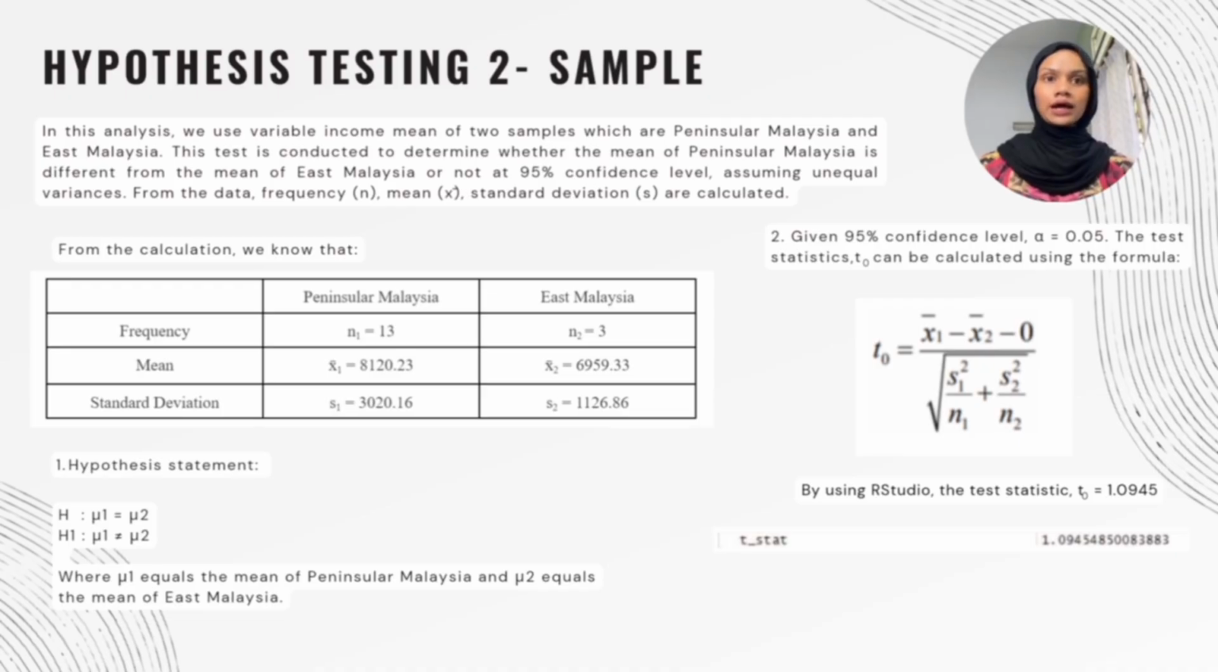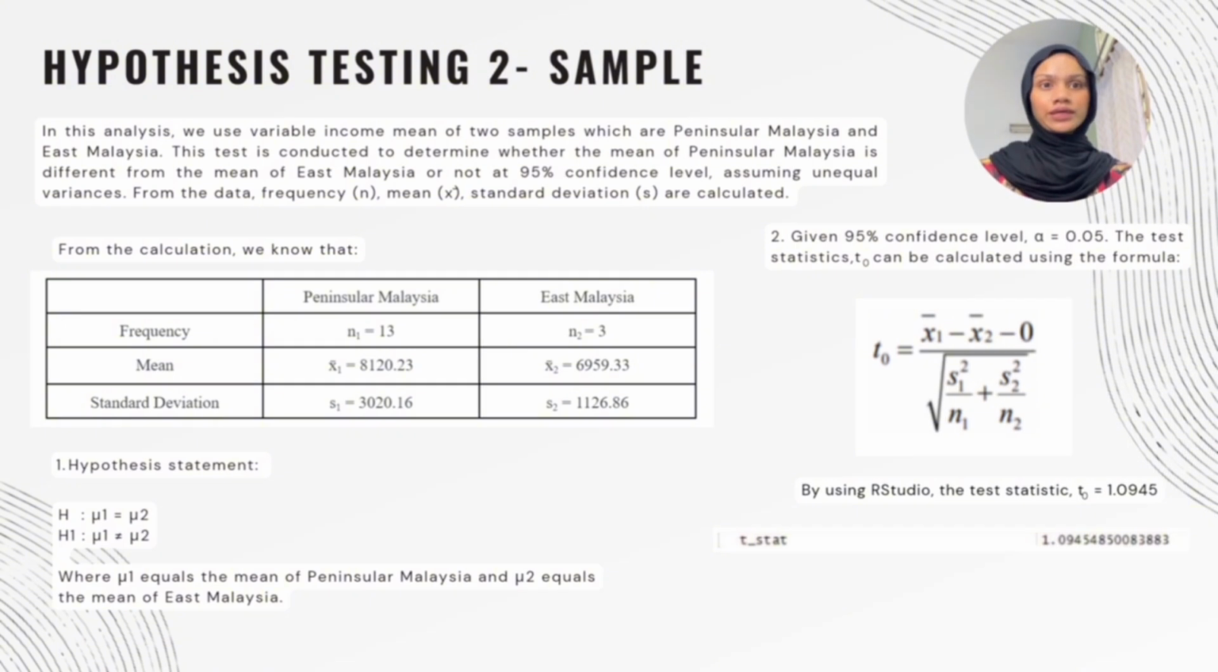I will explain about hypothesis testing to sample. In this analysis, we use variable income mean of two samples which are Peninsula Malaysia and East Malaysia. This test is conducted to determine whether the mean of Peninsula Malaysia is different from the mean of East Malaysia or not at 95% of confidence level, assuming unequal variances. From the data, frequency, mean, and standard deviation are calculated.